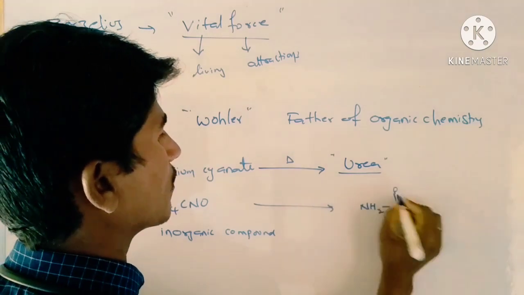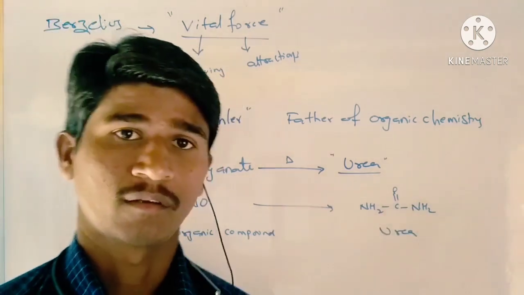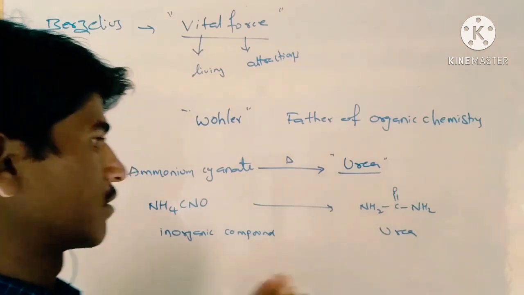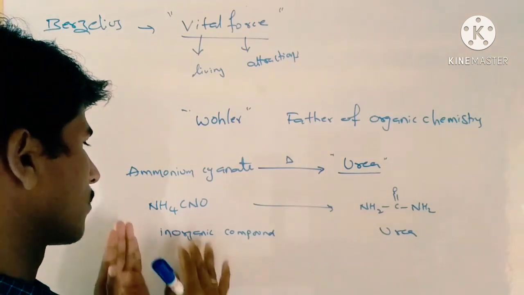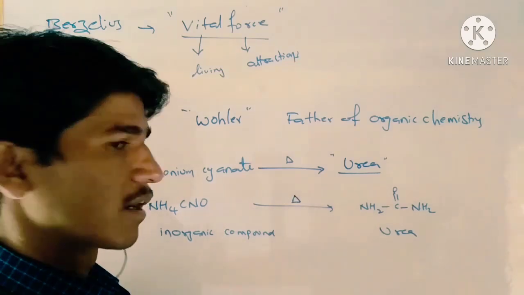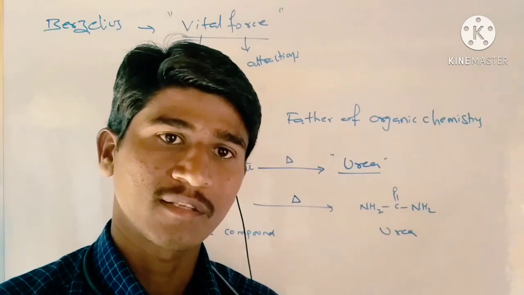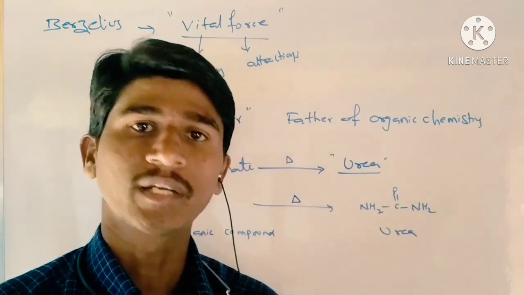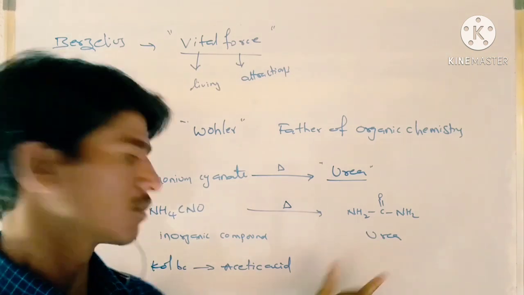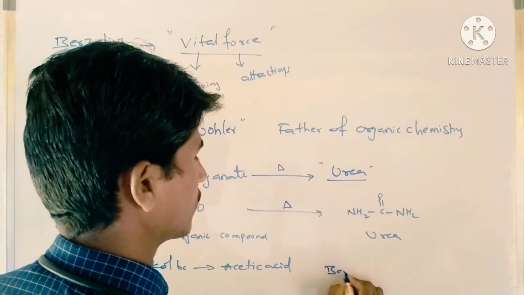NH2, C double bond O, NH2. This is urea. Wohler synthesized urea. Urea is an organic compound, made from the inorganic compound ammonium cyanate on heating. So it means that organic compounds are not only obtained from living organisms. They can also be prepared from inorganic compounds. After Wohler's discovery of urea from ammonium cyanate, Kolbe synthesized acetic acid.